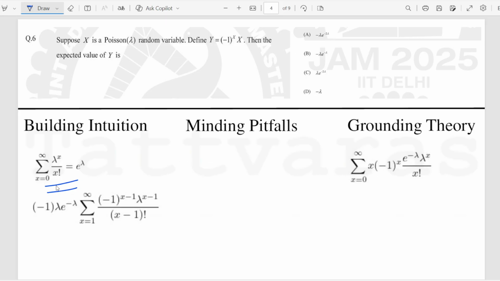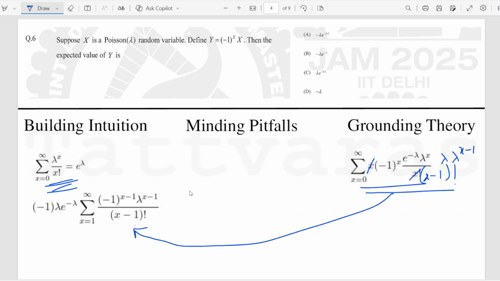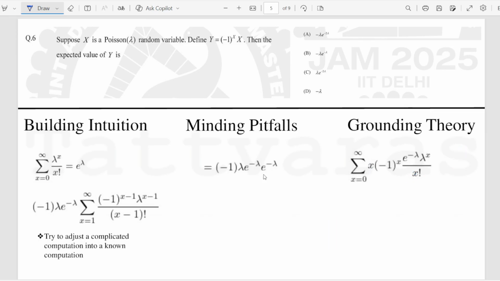And then, in light of this, when we look at this again, we do see that this is cancelling out and making this x minus 1 factorial, right? And again, if lambda x can be written as lambda x minus 1, then that lambda can be taken out. The motivation is we know the structure already. Can this apparently complicated structure be reduced to this known structure like this? That is the intuition, that when given a complicated computation, try to transform it into a known computation.